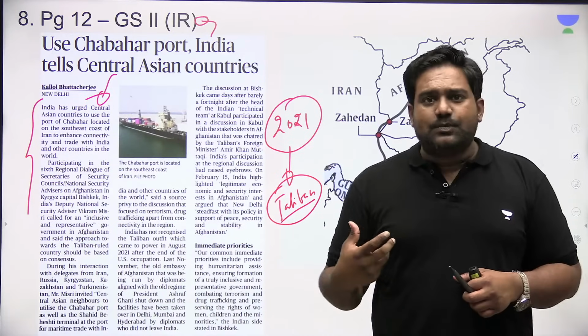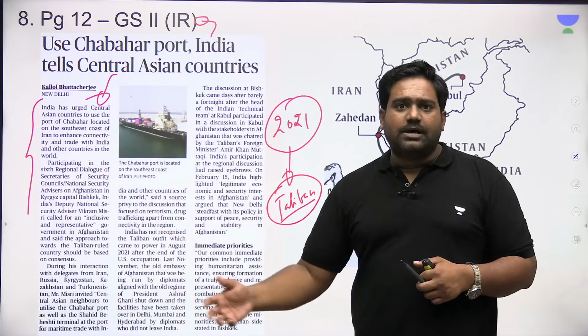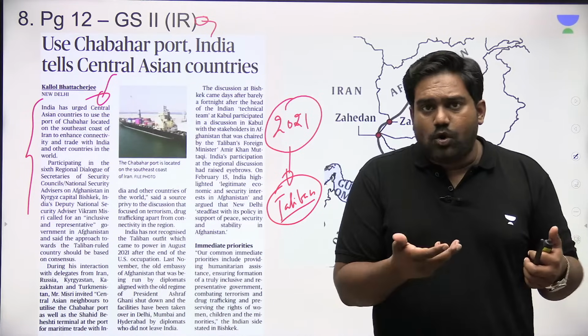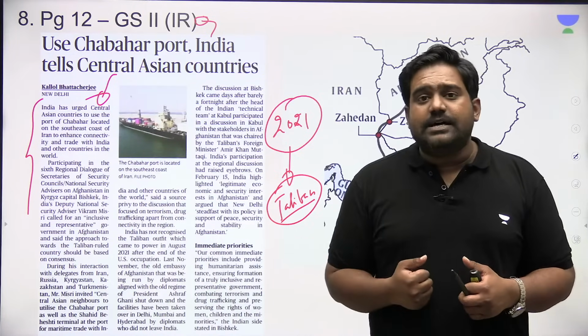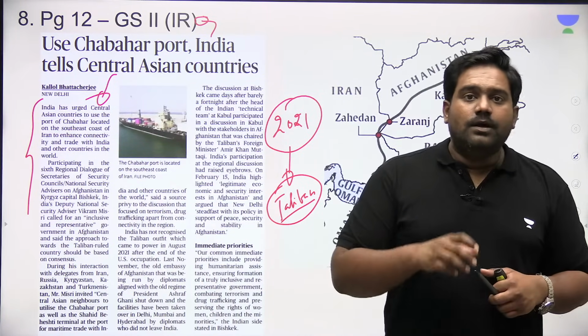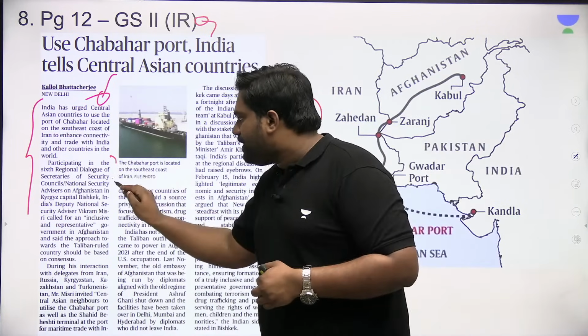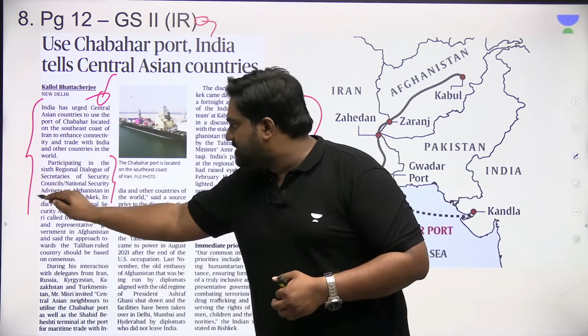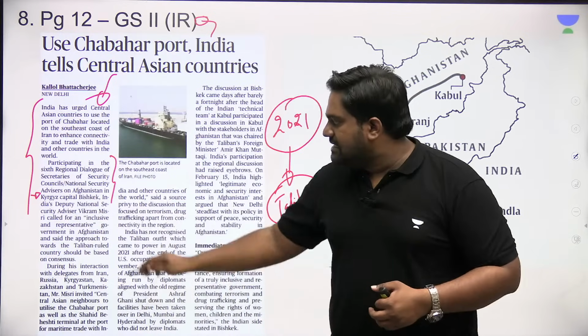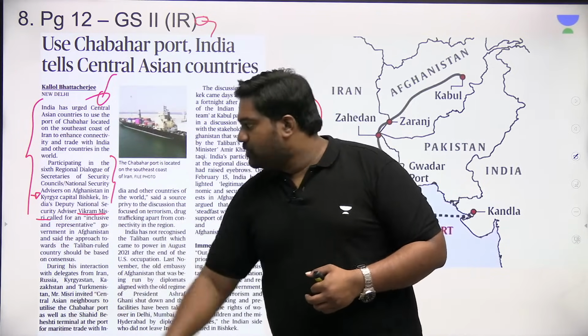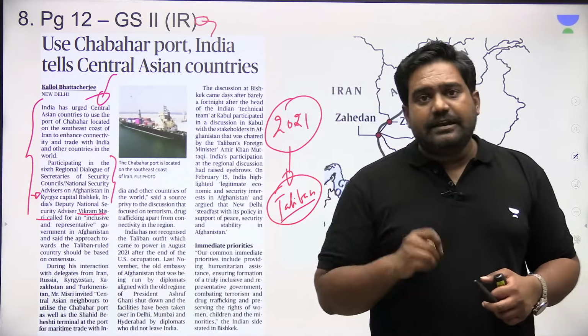So many countries participated, like Iran, Russia, Kyrgyzstan, of course, which was the host, Kazakhstan and Turkmenistan, as well as India. From India, it was the Deputy National Security Advisor, Vikram Misri, who represented India.